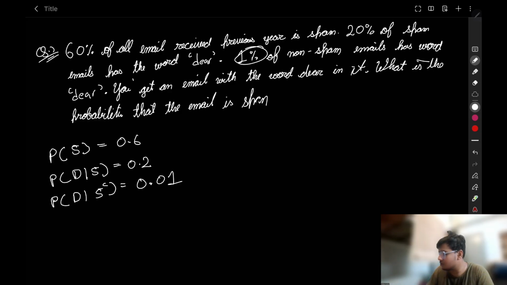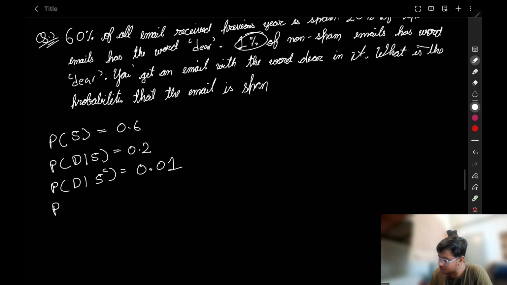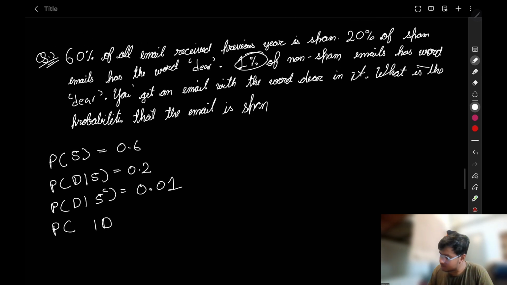So 1% of non-spam emails have the word dear. You get an email with the word dear in it. So we are sure that the word dear is there in the email. What is the probability that the email is spam?